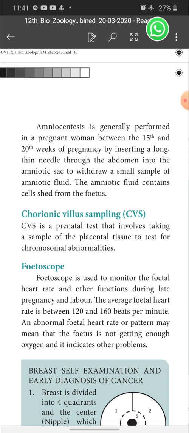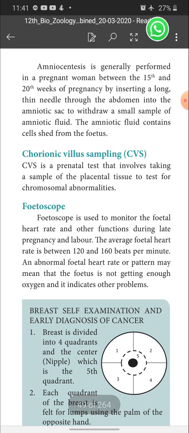An abnormal fetal heart rate or pattern may mean that the fetus is not getting enough oxygen, and it indicates other problems. So if the heartbeat of the fetus is abnormal, we can understand that the fetus cannot get enough oxygen. If it is not getting enough oxygen, it indicates other problems also. This is called fetoscope.